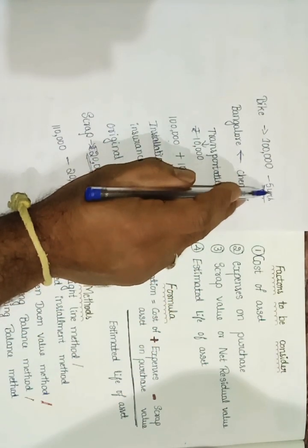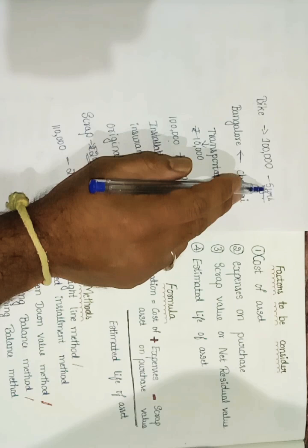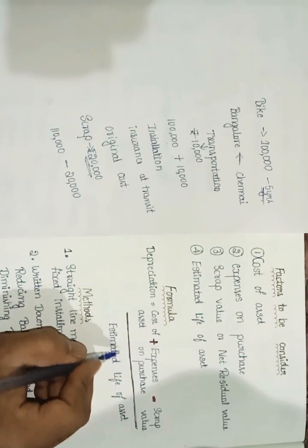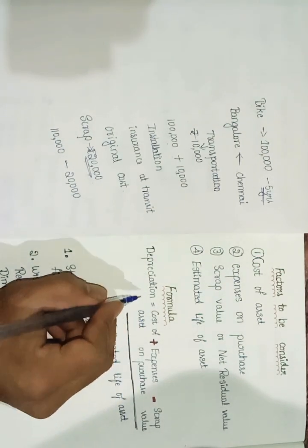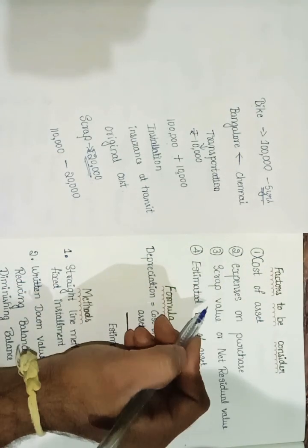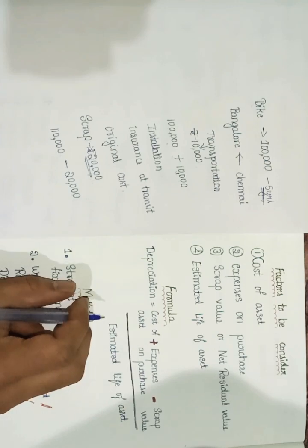How many years can I use this asset? This bike can be usable for 5 years. So 1 lakh plus 10,000 minus 20,000, divided by 5 years. If you follow this formula, we will get the depreciation amount. These are the various factors to be considered while calculating depreciation.